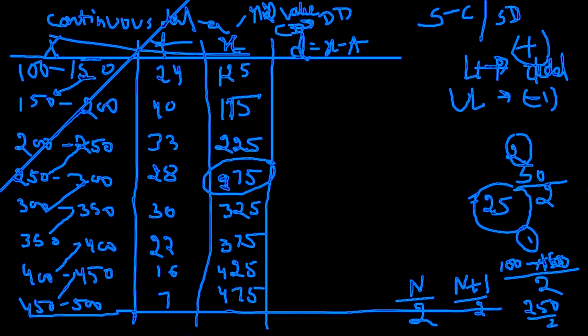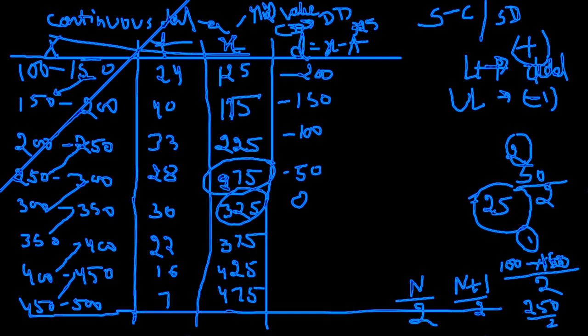Now we are evaluating the deviations. Say suppose you are choosing 275. Say suppose I consider it 325. Okay, so I'm taking 325. Now find the deviations. 125 minus 325 would be minus 200. 175 minus 325 would be minus 150. 225 minus 325, minus 100. 275 minus this, minus 50.